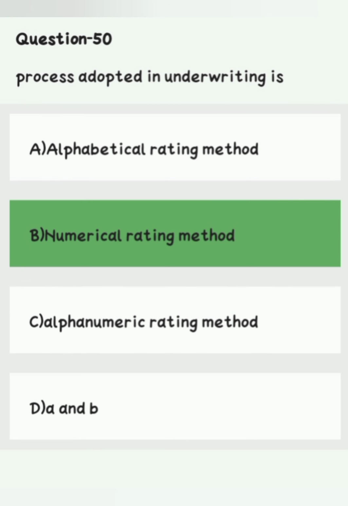Question number 50. Process adopted in underwriting is option A, alphabetical rating method. Option B, numerical rating method. Option C, alphanumeric rating method. Option D, A and B. Right answer is option B, numerical rating method.